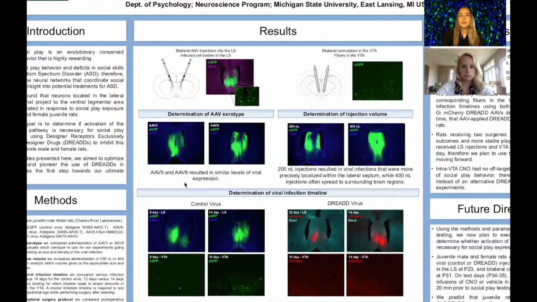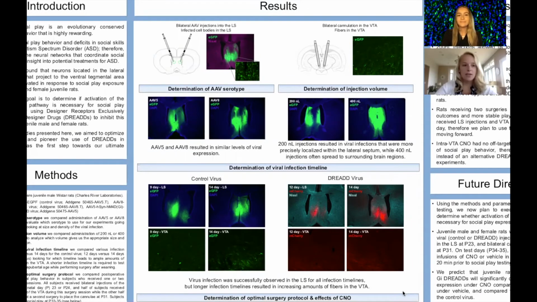The first factor we determined was which AAV serotype to use in our future studies. Different AAV serotypes may infect different types of neurons or have different infection efficacies. For our project, we compared two serotypes, AAV5 and AAV8, and we saw similar levels of expression in the LS. In order to optimize the AAV infection size, we also had to decide what volume of the AAV we needed to inject into the LS. We tested 200 nanoliters and 400 nanoliters of the AAV as shown in the images here. The 200 nanoliters resulted in a more precise infection of the LS, while 400 nanoliters expanded beyond the borders of the LS. So we will use 200 nanoliters going forward.